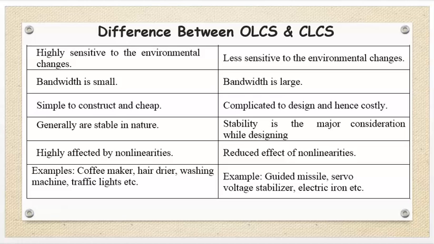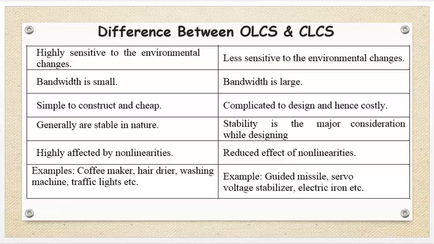In open loop system bandwidth is small. In closed loop control system bandwidth is large. Open loop control systems are simple to construct and cheap. Closed loop control systems are complicated to design and hence costly. Open loop systems are generally stable in nature, while in closed loop control systems stability is a major consideration while designing. Open loop control systems are highly affected by non-linearities. In closed loop systems, there is a reduced effect of non-linearities.